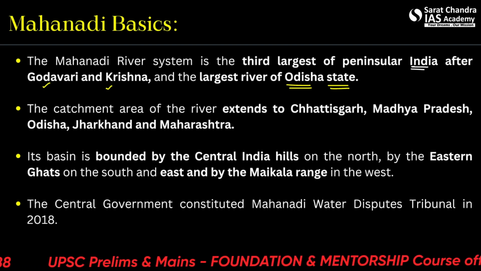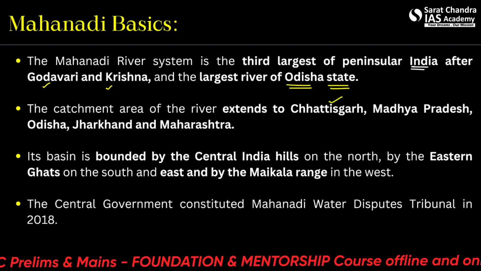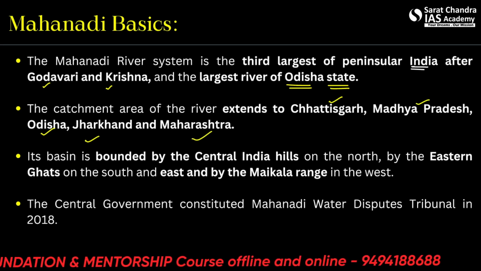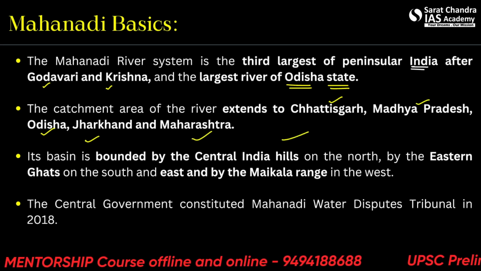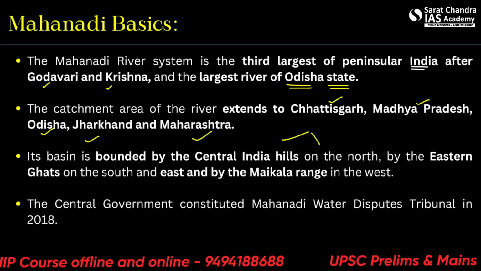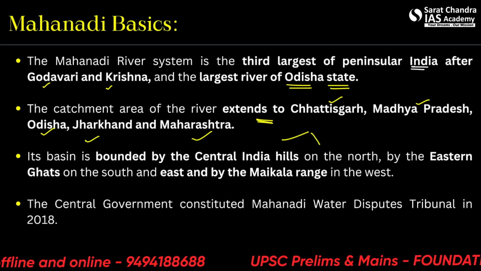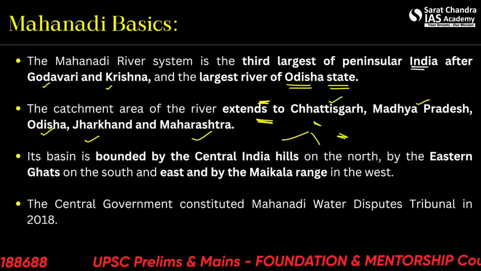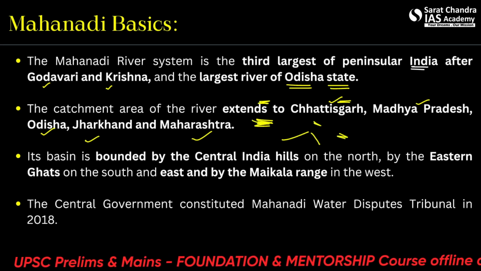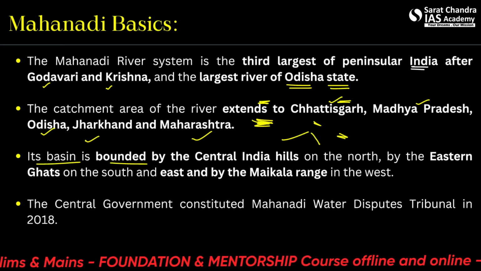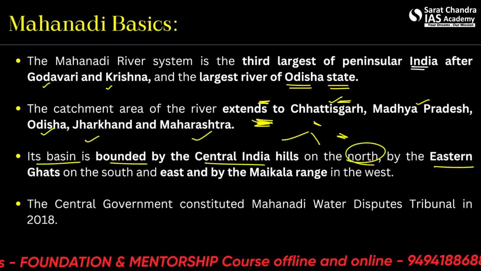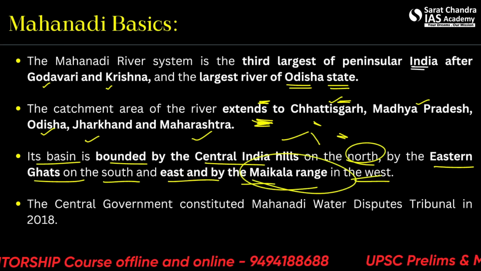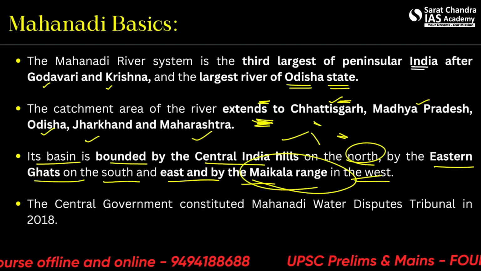The catchment area of the river extends to Chhattisgarh, Madhya Pradesh, Odisha, Jharkhand, and Maharashtra. Alright, so we need to take care that it's not going towards the Andhra Pradesh or Telangana section. It's just going towards Chhattisgarh, Madhya Pradesh, Odisha, Jharkhand, and Maharashtra, this side. Its basin is bounded by the central Indian hills on the north, by the Eastern Ghats on the south and east, and by the Maikal range in the west. So please take care of this Maikal range.